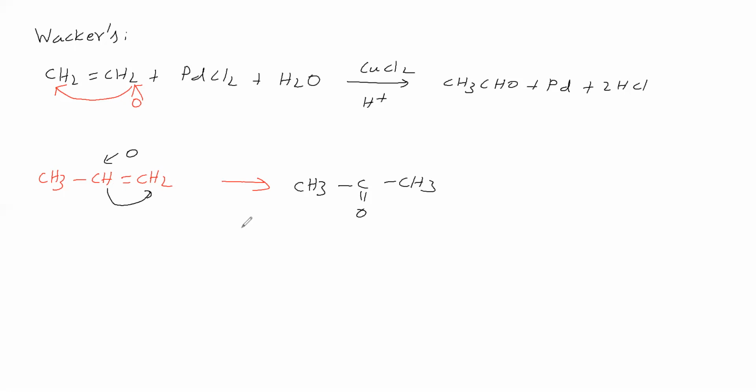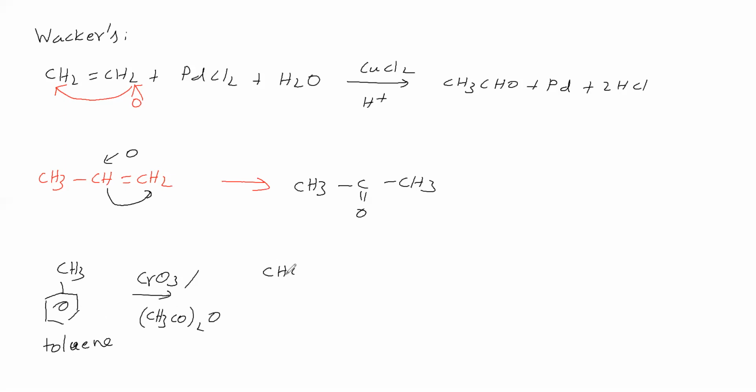Then preparation of aromatic aldehydes we'll see. We'll take toluene. This toluene is treated with CrO3 in acetic anhydride. What is the product we are getting? Benzaldehyde is the product. Benzaldehyde is one example of an aromatic aldehyde.